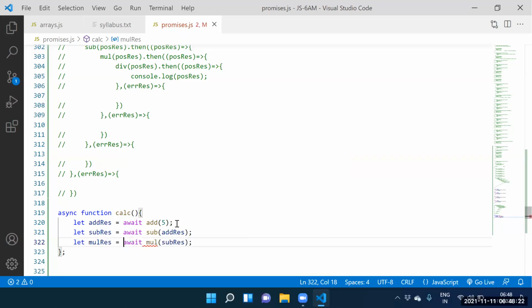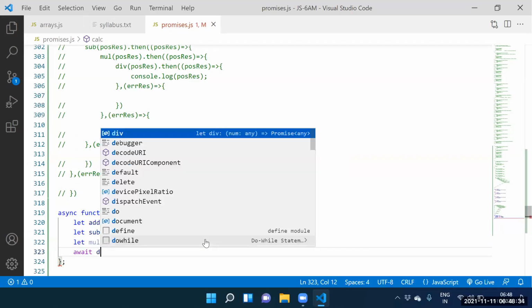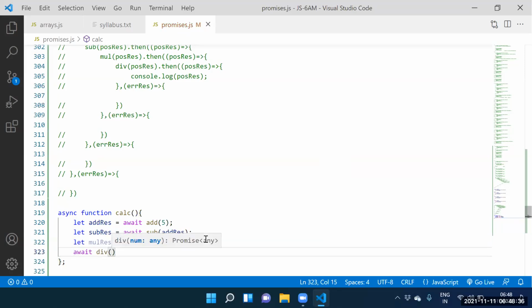Let multiplication result. Here itself we got another result. Which result we got? Let multiplication result. Guys, can I go for one more thing here? Await, what you wanted to specify, division. Division of... Yes, what you wanted to specify, multiplication result. So what we are getting, let division result.